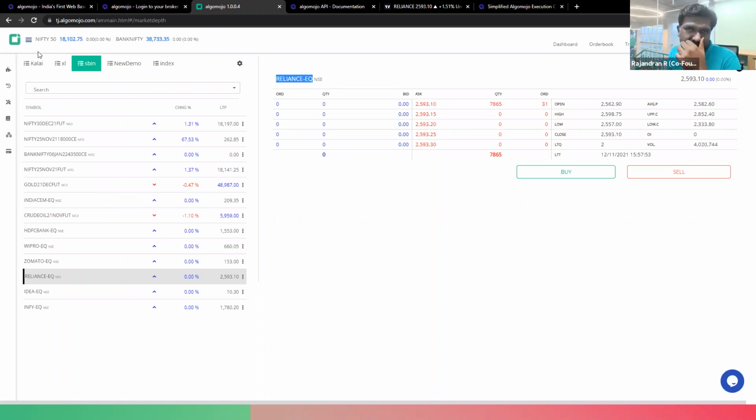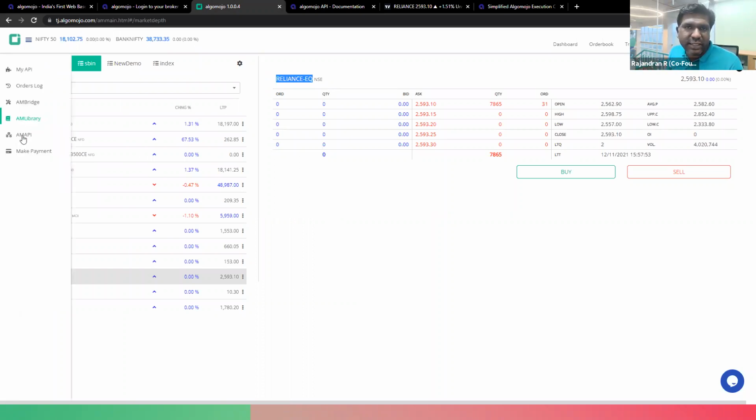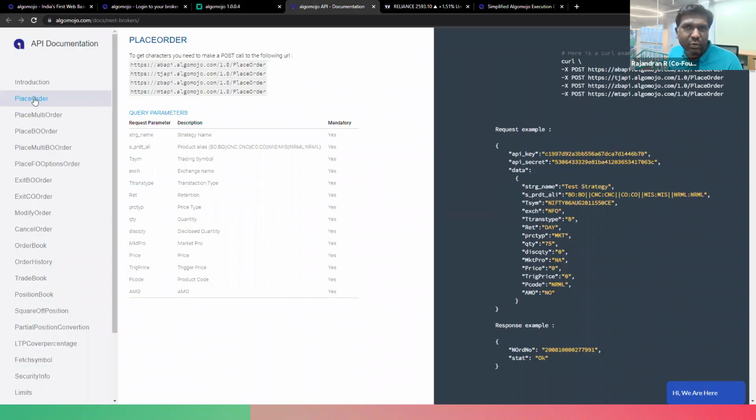Interface more or less looks the same. And here you can go to the AM API section. Automatically it opens the API documentation. Go to that place order. So in our case, we want to send only the place order, right? So place order, you can see that HTTPS